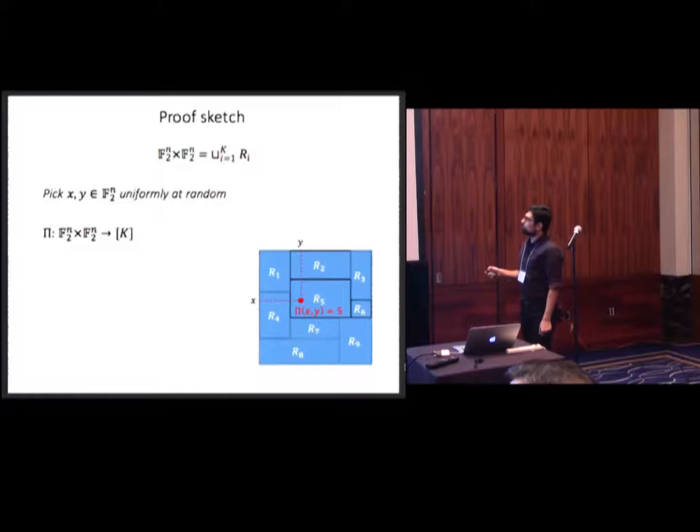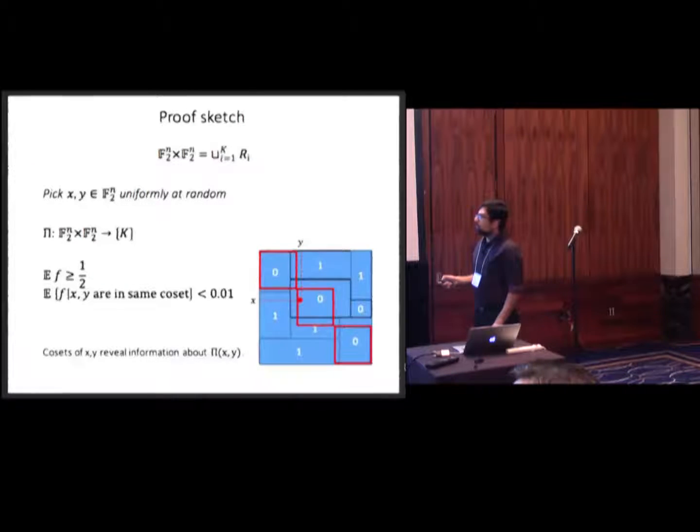So in this example, pi is a random variable, and phi of xy is 5, because my index is 5. Now, what did we have? First, we had that our function had high average in total, and we found this subspace that has very low average.